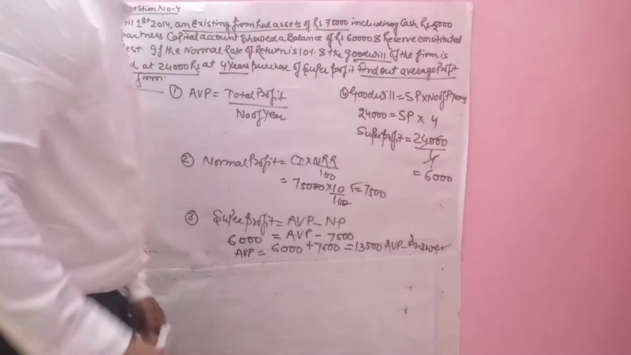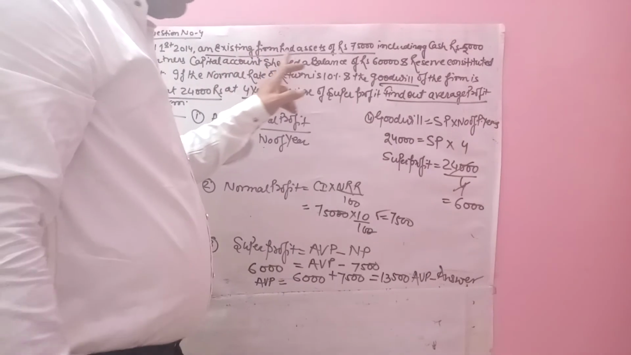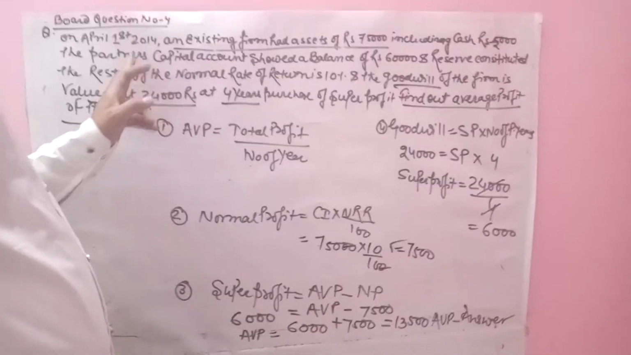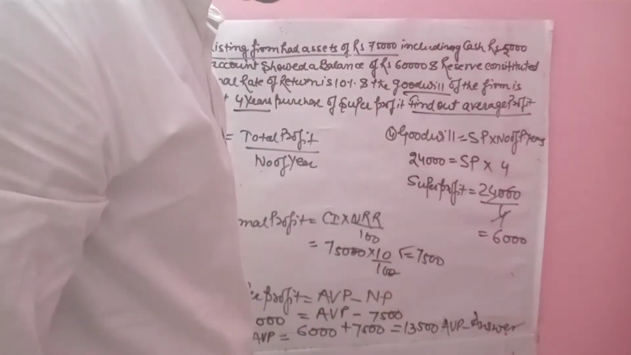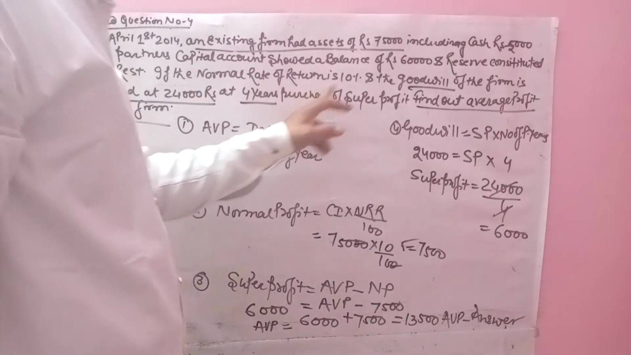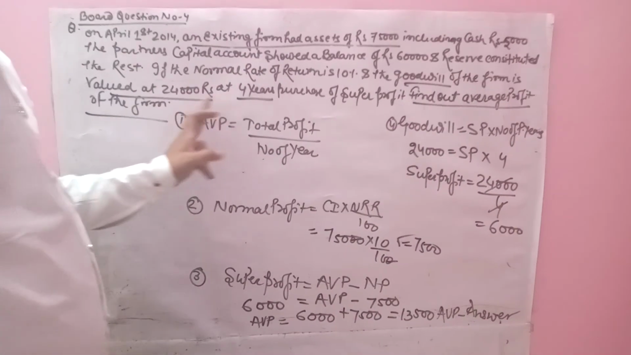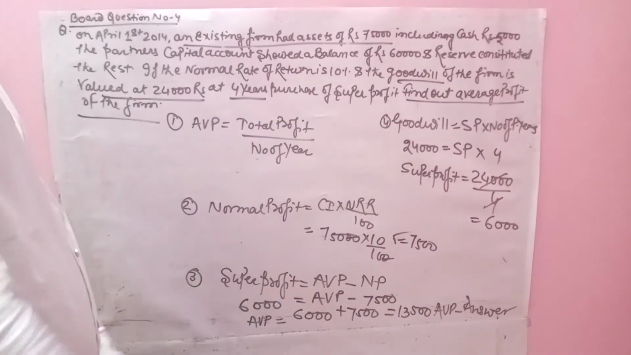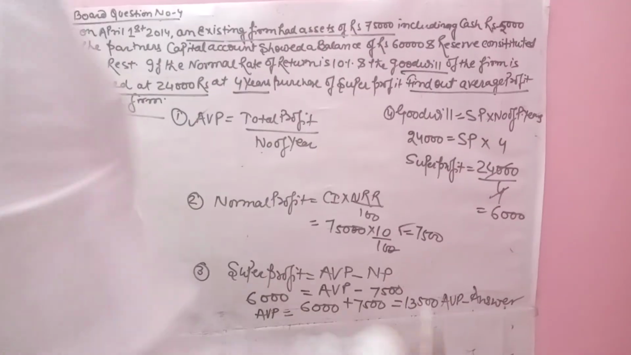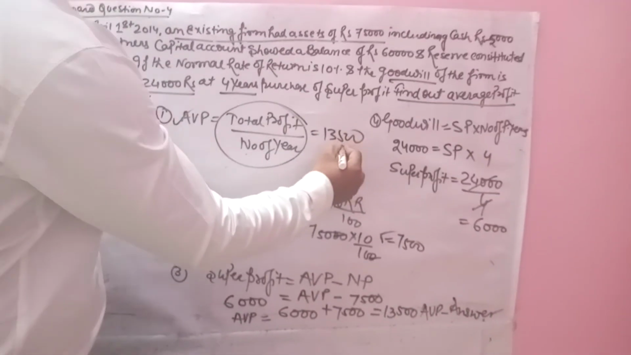Again I will repeat. On 1st April 2014, an existing firm had assets of 75,000, including cash rupees 5,000. The partners' capital account showed a balance 60,000 and a reserve constituted the rest. If the normal rate of return is 10% and the goodwill of the firm is valued at 24,000, 4 years purchase of super profit, find out the average profit of the firm. So the average profit of the firm will be 13,500.